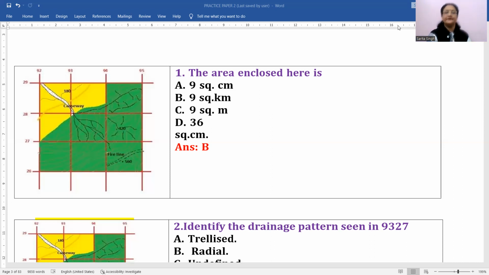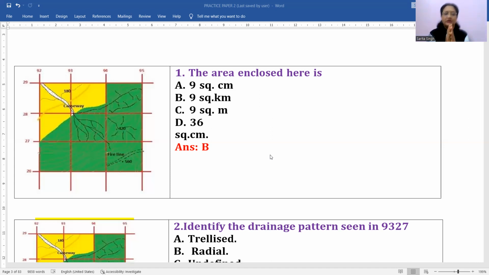The first question, as we had discussed in the earlier practice papers also, if you remember, I told you this very clearly, and it should always be in your mind.